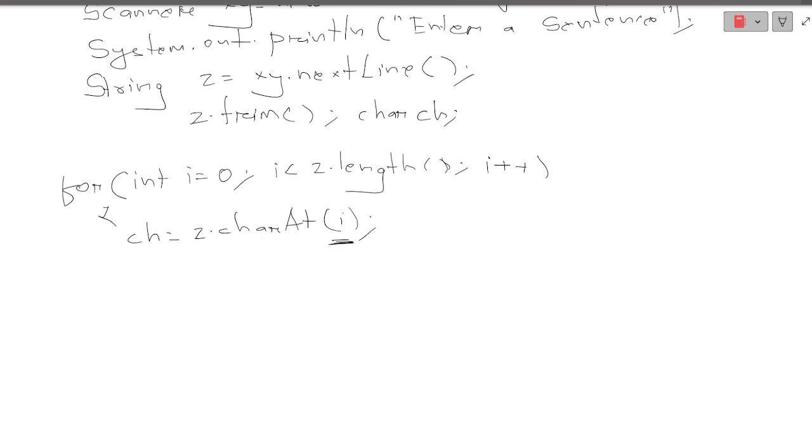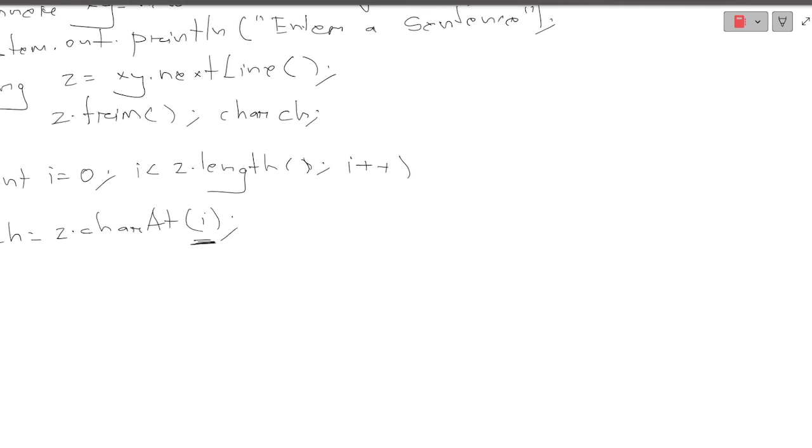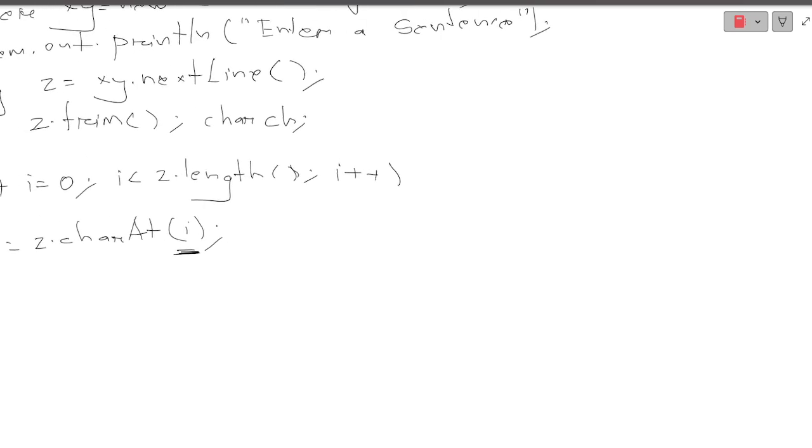Before writing this, let me give you the logic that I'm going to use over here. So let us understand. Suppose you have told me, sir, just take a word and reverse it. So what will I do? I will do a single thing. Suppose I have taken string z is equal to null.